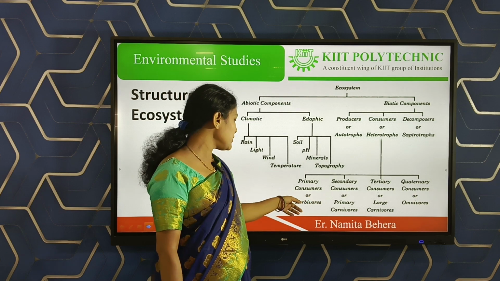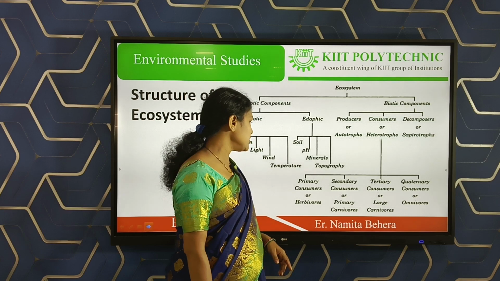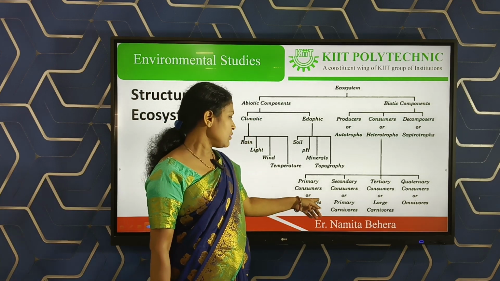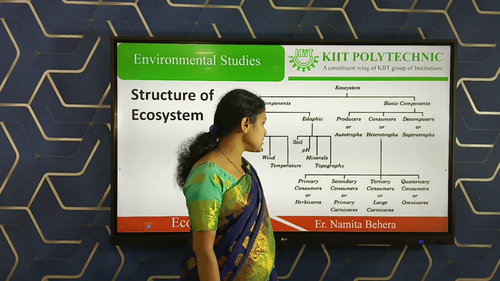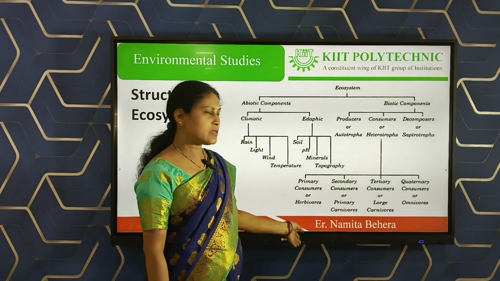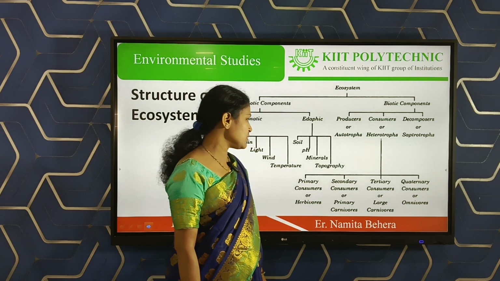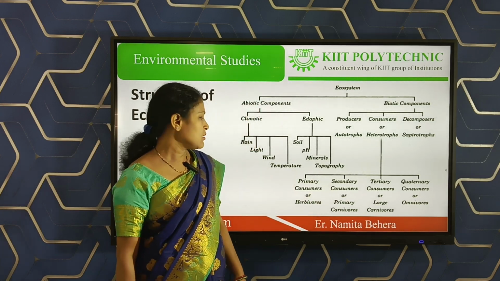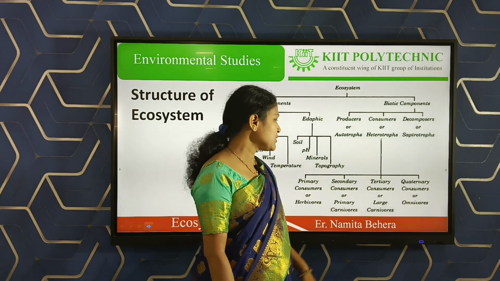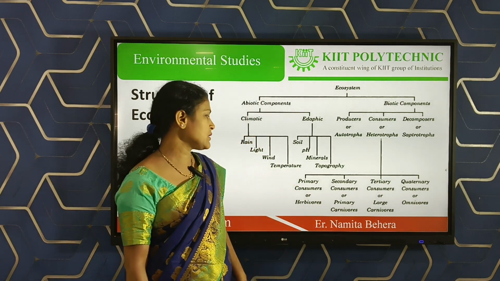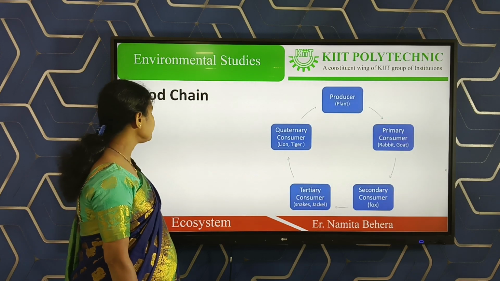Primary consumers, herbivores, eat plants, so they are called primary consumers. Secondary consumers, whose other name is primary carnivores, eat other living organisms, so these are called secondary consumers. Tertiary consumers eat the primary consumers or primary carnivores or secondary consumers. These are called tertiary consumers or large carnivores. Another name is omnivores because they eat both plants as well as animals. So this is the schematic diagram of the structure of the ecosystem.